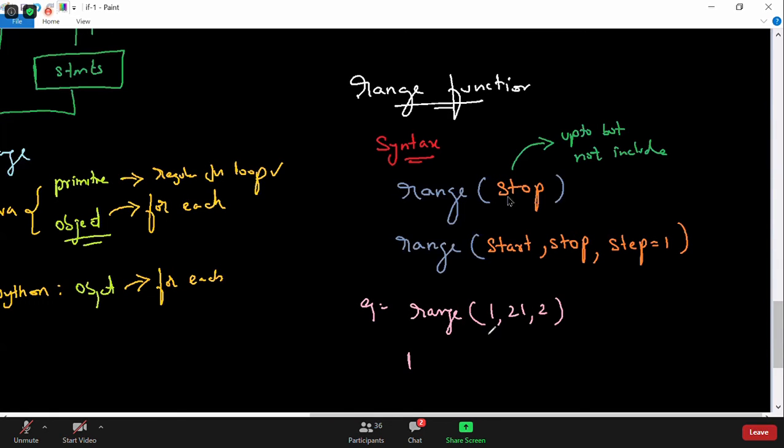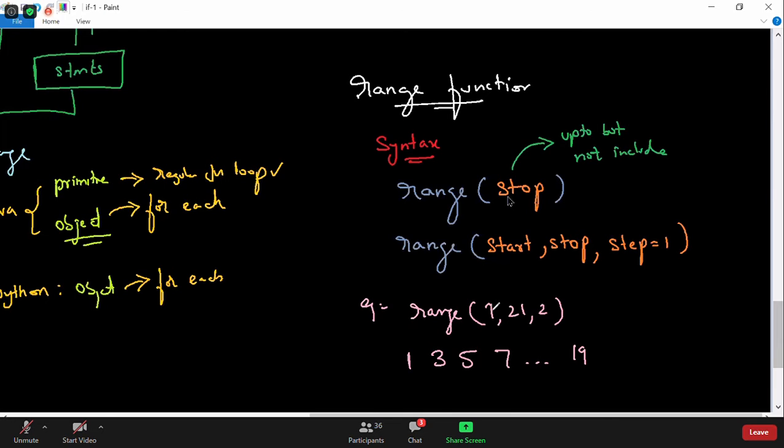Okay, so it will be 3. It will be 3, 2 steps. After 1, I want to go 2 steps. It will be 3. Then I want to go next 2 steps. So it will be 5, then 7. That's why it's generating odd numbers, and it will go up to 19. After 19 it's supposed to go 21, but 21 cannot be included, because 21 is the end value or stop value, which will not be included.